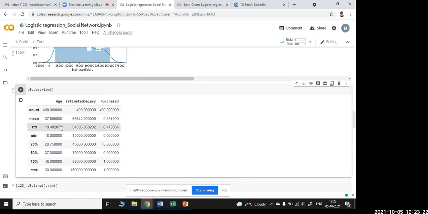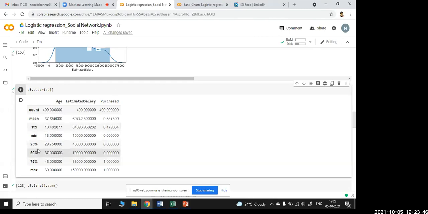And then standard deviation is nothing but the measure of dispersion, where the central value moves. So it is 10%, means there is not much movement in the data. It is a little bit of 90% accuracy. And here also 34096 and 0.47. Okay. And the minimum value is 18 in the age. Minimum value of estimated salary is 15,000 it starts, and purchased is either 0 or 1.